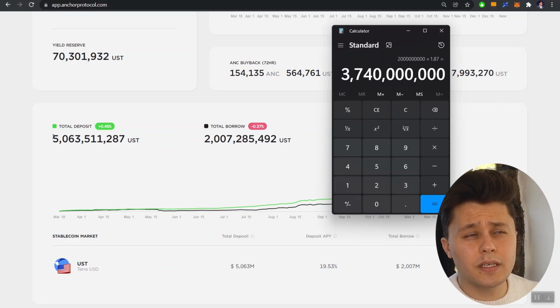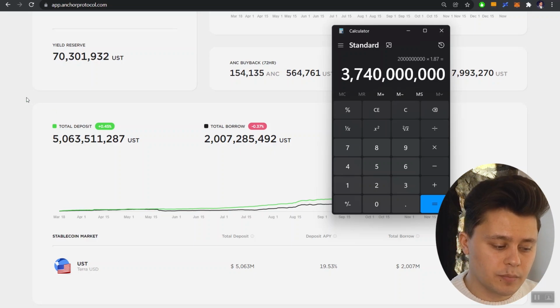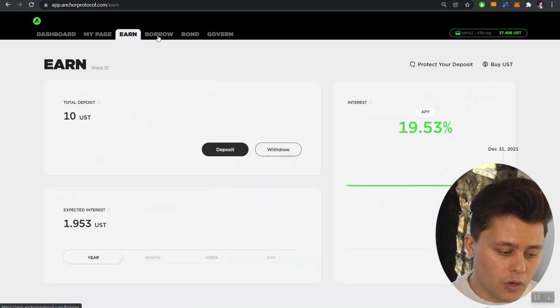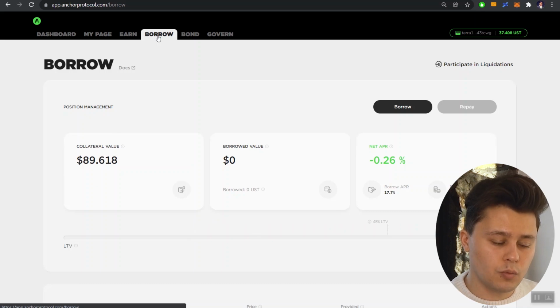Now, keep in mind, this ratio is unlikely to be that accurate simply because it does consider a specific variable, which is what the LTV is specifically, right? So in our whole example, what we went from was a 45% LTV. So we were basically assuming that everyone that currently borrowed had borrowed at a 45% LTV. Now that is unlikely to be true, because if people borrowed like a month ago, likely the LTV is actually much lower since the collateral went up in price and so on.